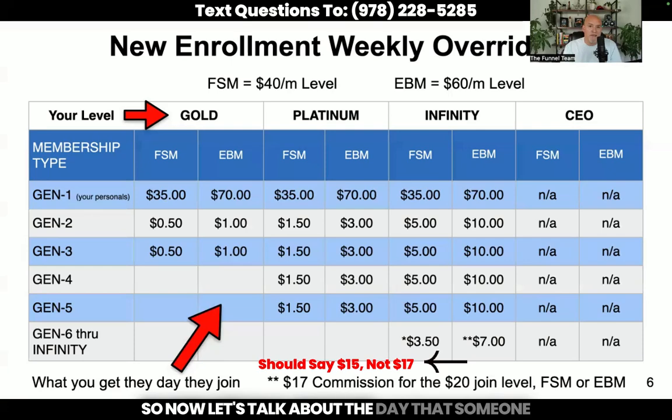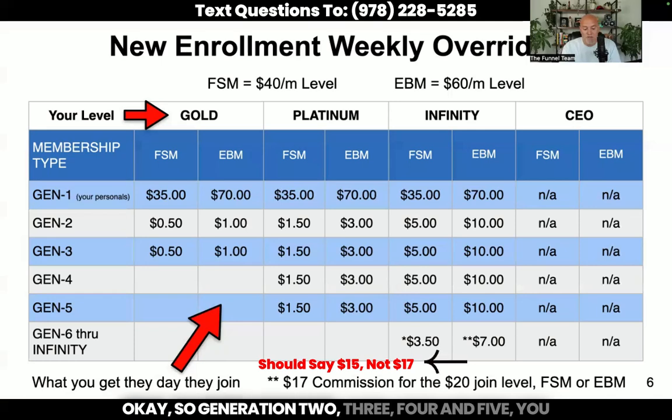So now let's talk about the day that someone joins, when they come in the door, what not only you get, but also what you get as an override as your team starts to grow. I just shared with you the $17, $35, or $70 that you get. You can see right there on the graph, generation one, that is what you get when they come in the door. Down on the bottom, those double asterisks, if you bring someone in at the $20 level, you get a $17 commission. So far, so good. Pretty self-explanatory. And you can also see the different columns, FSM versus EBM. That's basically a $40 per month member or a $60 per month member.